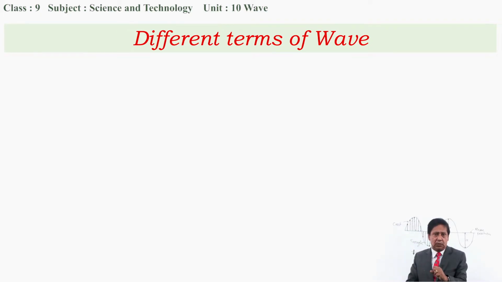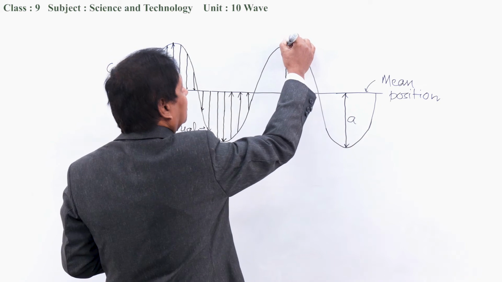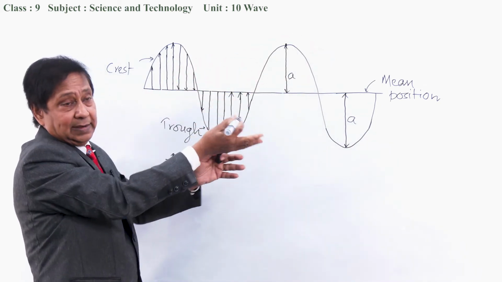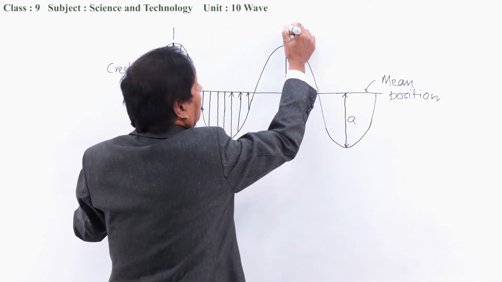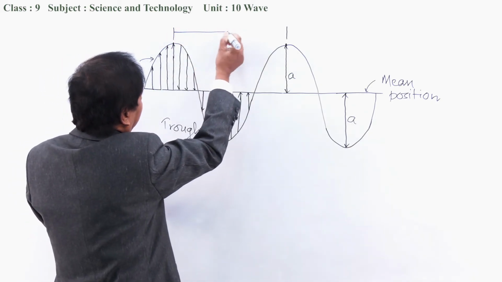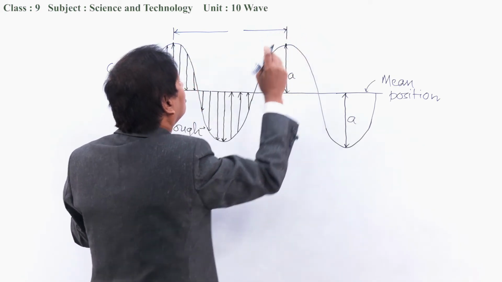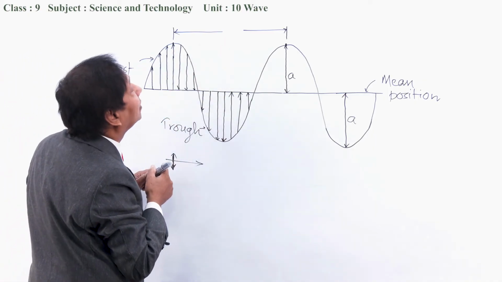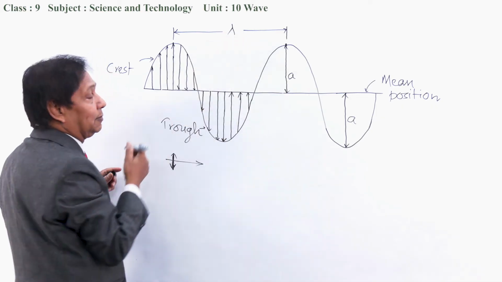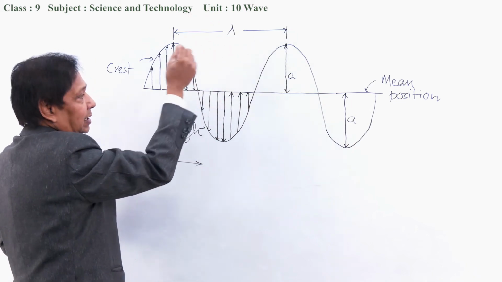Another term, wavelength. What is it? Look at this. This is the extreme point of this crest, and this is the extreme point of another neighboring, successive crest. The distance between the extreme points of two successive crests is called wavelength, and wavelength is denoted by the symbol lambda. Its SI unit is meter.